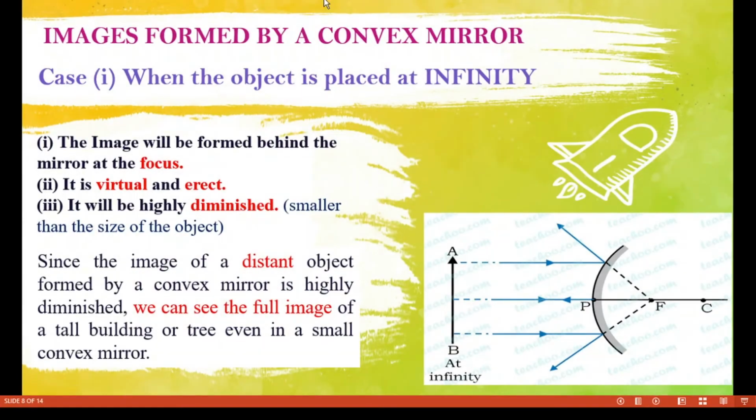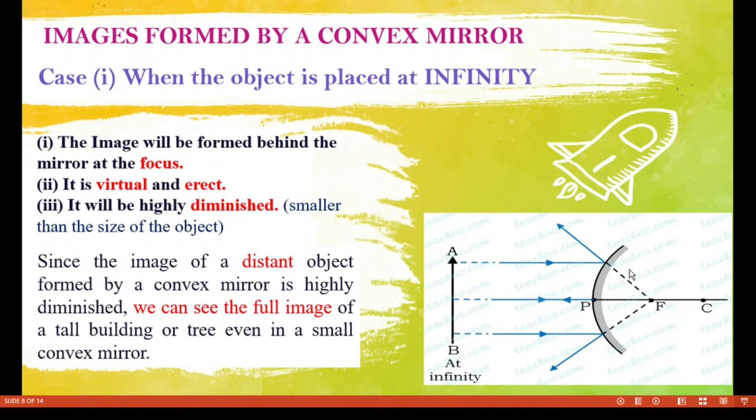Next we are going to learn about the images formed by a convex mirror. There are only two cases, whereas in the case of a concave mirror we learned about 6 cases. Here we will have only 2 cases. The first case is when the object is placed at infinity. You know that infinity means a very long distance; it's imaginary, it's uncountable. Already you know that.